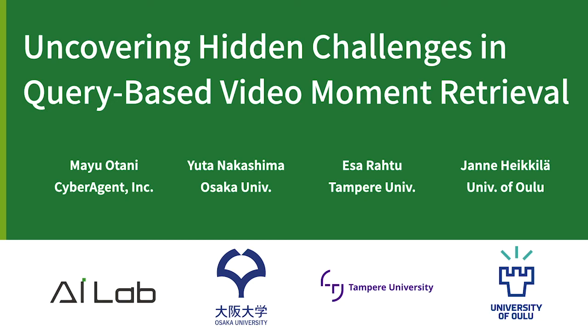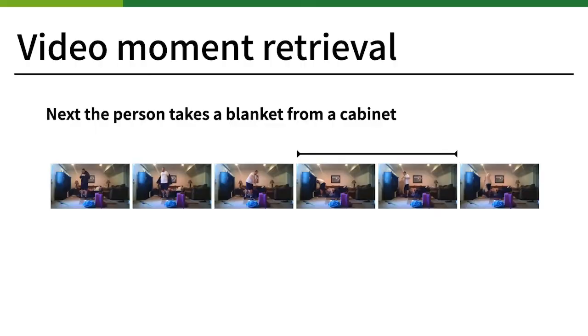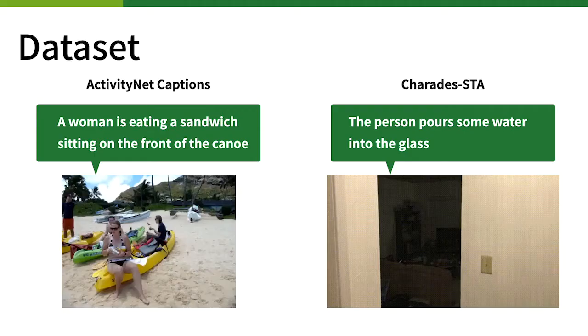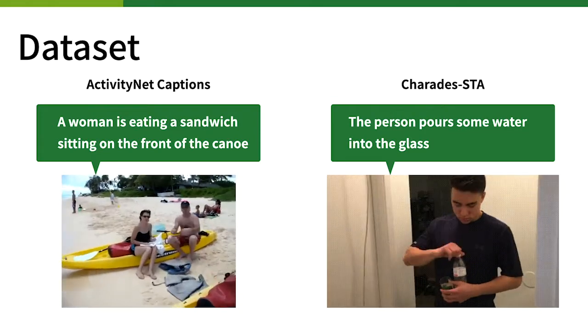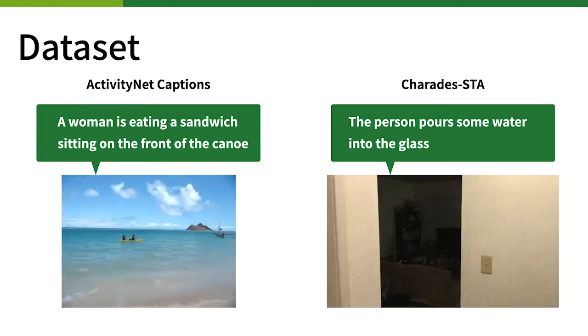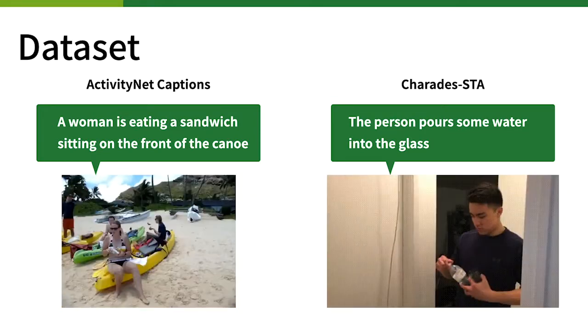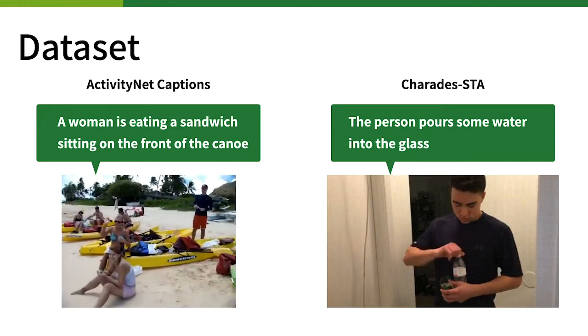Hello, this is Uncovering Hidden Challenges in Query-Based Video Moment Retrieval. Video moment retrieval aims at locating a specific moment that matches the given query sentence. There are two popular datasets: ActivityNet Captions and Charades-STA. They provide untrimmed videos associated with natural language sentences and their timestamps.